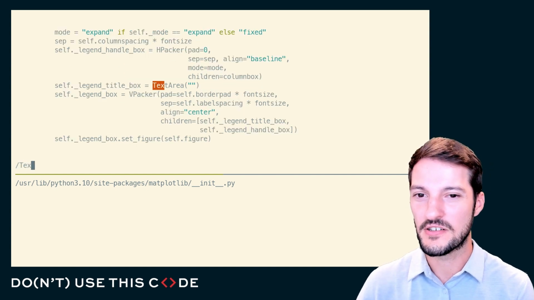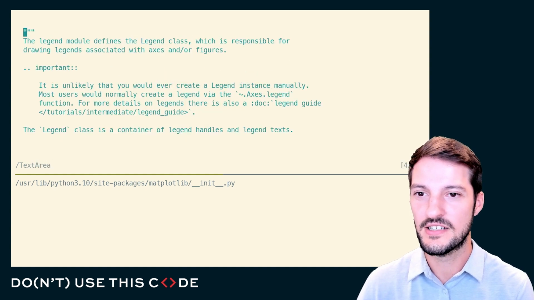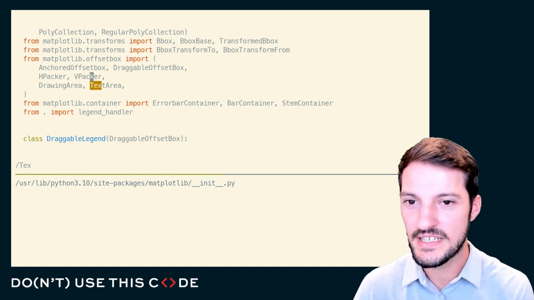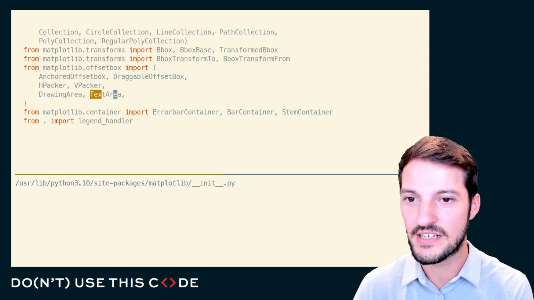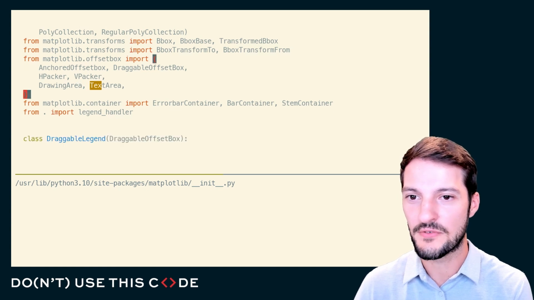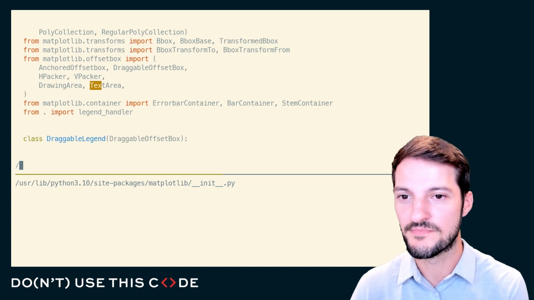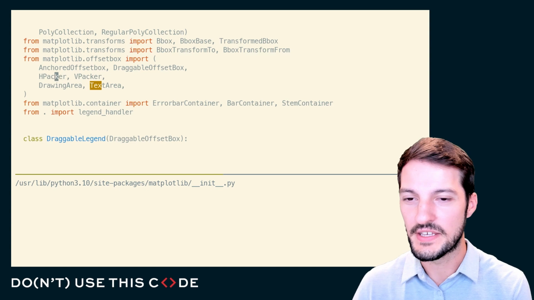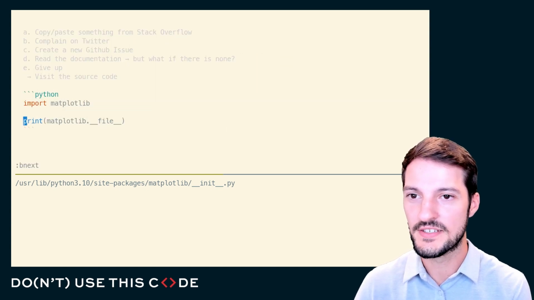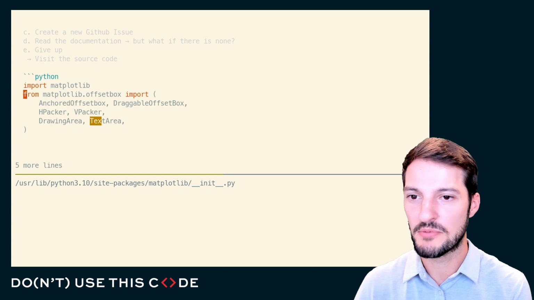And if I go here, I'll search for text area because this definitely sounds like something I'm interested in. Start searching from the top. Maybe we can find the import. And I see, okay, so we have a text area, we have a drawing area, vpacker, hpacker. That looks like everything that I am interested in. And the hpacker and vpacker, so I'll go ahead and grab all of these and pop them into my work.